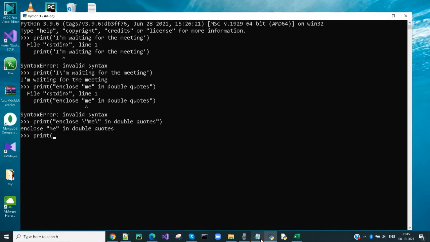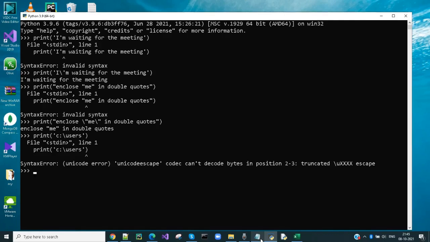I want to print a directory path as a string. This line will throw error because it has illegal character backslash. Though backslash is an escape character, backslash itself is an illegal character, so we have to use double backslash. Let me rewrite the statement with additional backslash here.